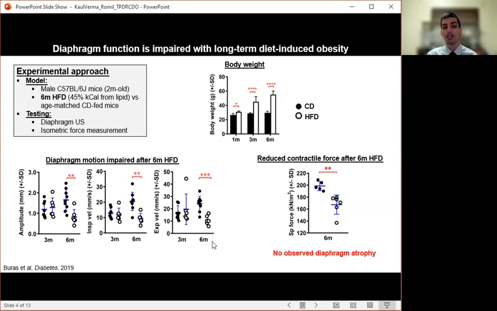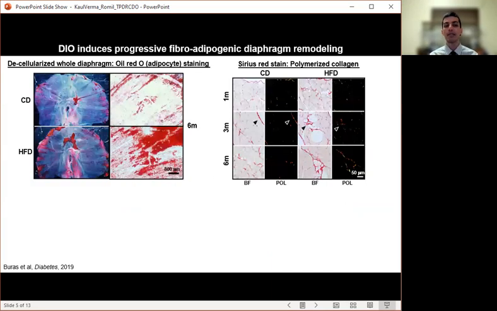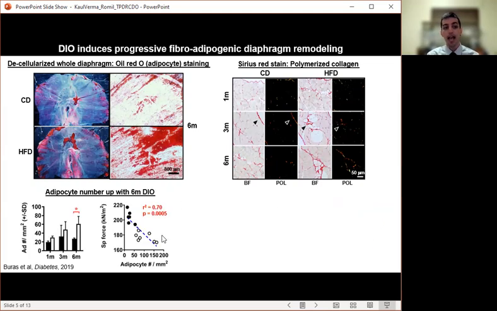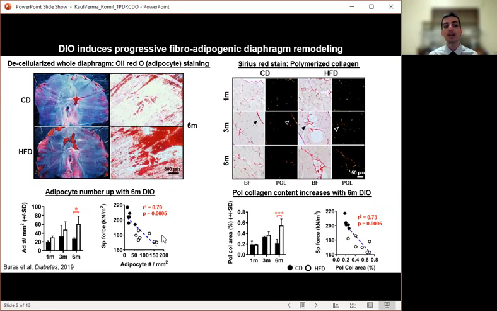Checking out the tissue histology, we did not see overt atrophy, but did observe significant adipocyte accumulation with long-term high-fat feeding. In parallel, polymerized collagen deposition, seen here as orange-red densities on Sirius red staining, was higher as well. Quantitatively, both adipocyte number and polymerized collagen content progressively increased with duration of obesity and were significantly higher in high-fat versus chow mice at 6 months. In strips subjected to isometric testing, both parameters negatively correlated with specific force.